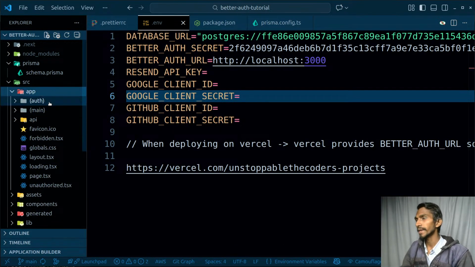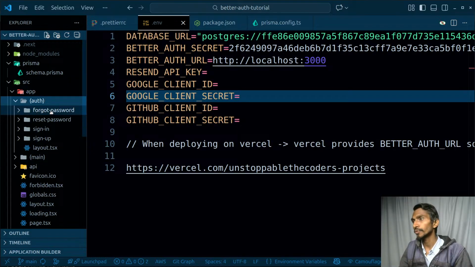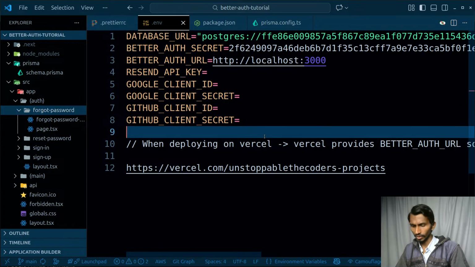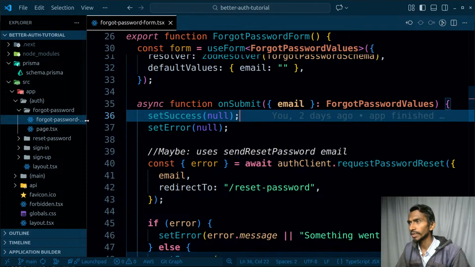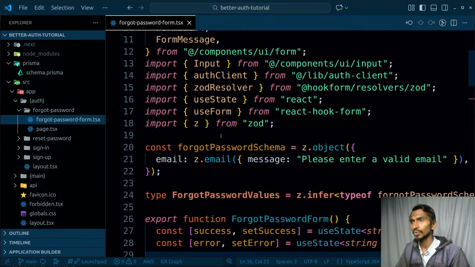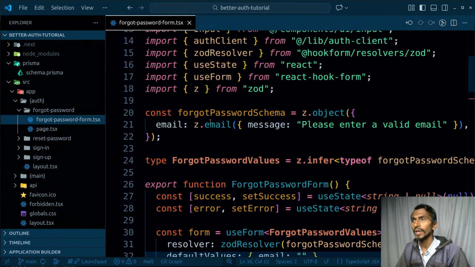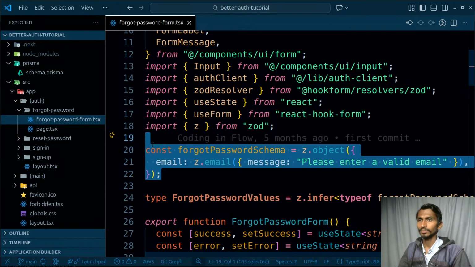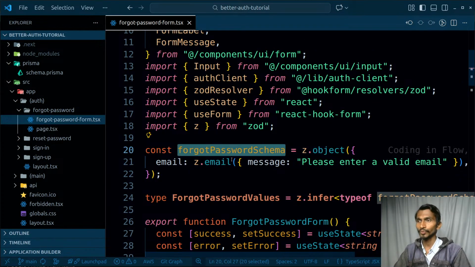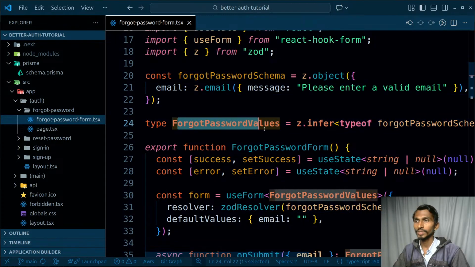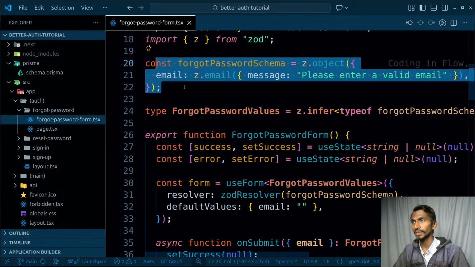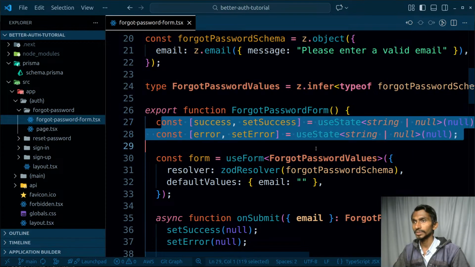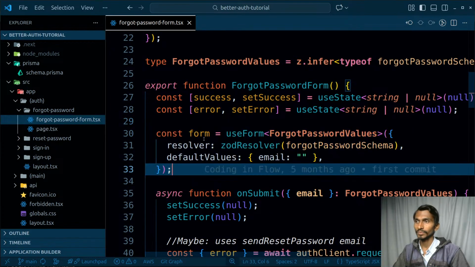Inside app, I have auth and I have main. Inside auth, I have auth related stuff. So I have forgot password, reset password, sign in, sign up. I will not be going through the code much because overall that's gonna be just the code, right? So inside my forgot password, I have forgot password related stuff. And when it comes to this, ultimately what all am I using? First of all, I have this schema over here, and I created this schema here itself, so forgot password schema. Apart from this, forgot password values, I'm just simply getting the schema from there. I'm inferring the types from the schema. Once that particular thing is done, success and all, and I'm using this form over here.